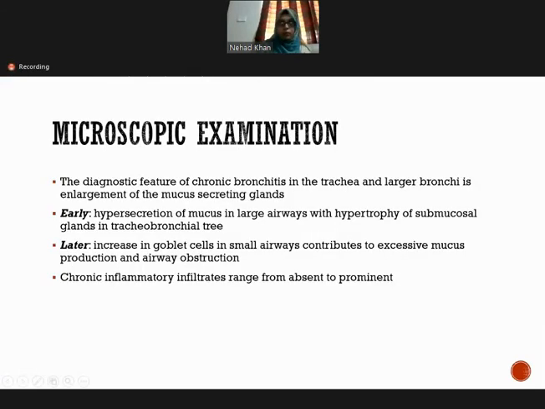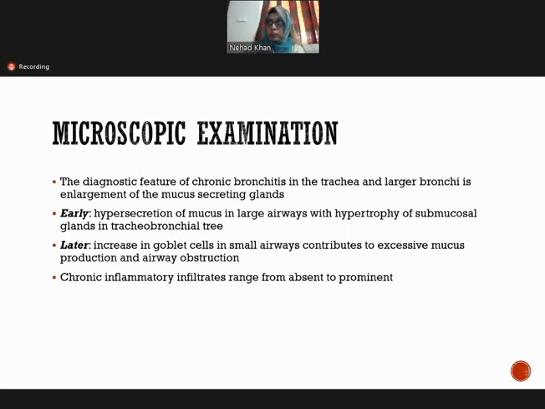Now we come to the microscopic examination of chronic bronchitis. The diagnostic feature of chronic bronchitis in the trachea and the large bronchi is the enlargement of the mucus secreting glands. What we will find is that the mucus secreting glands become enlarged; there is hyperplasia of these glands.